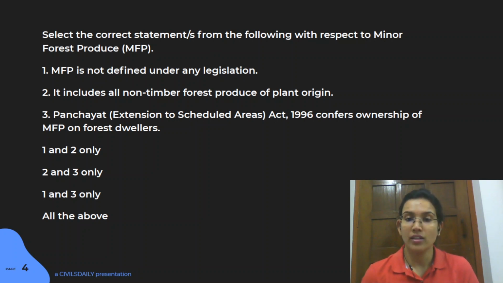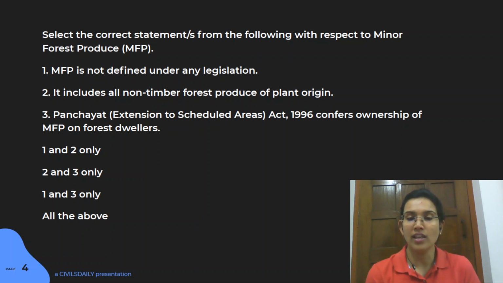Whenever you look at minor forest produce, the first statement here says it is not defined under any legislation. Second is that it includes all the non-timber produce of plant origin. And third is that the PESA Act of 1996 confers the ownership of MFP on forest dwellers. Now again, a good question. If you do not have any knowledge about this particular concept, then it can be a bit difficult. But again, you can make guesses.